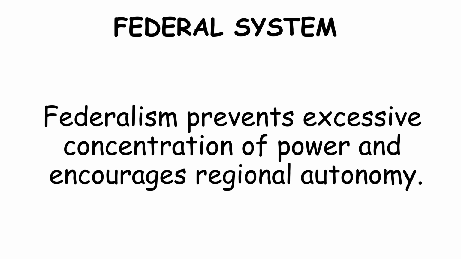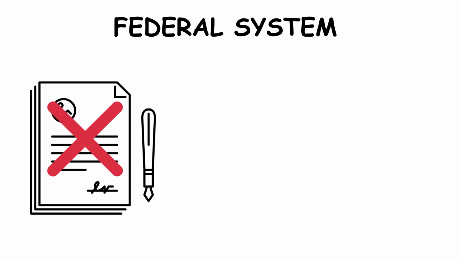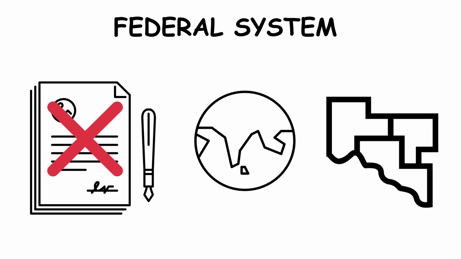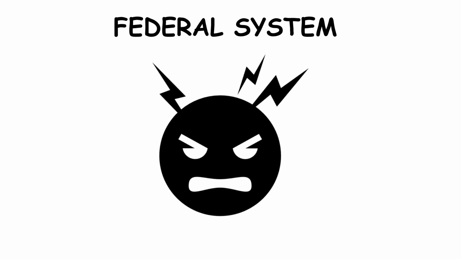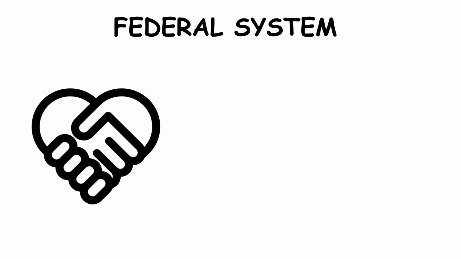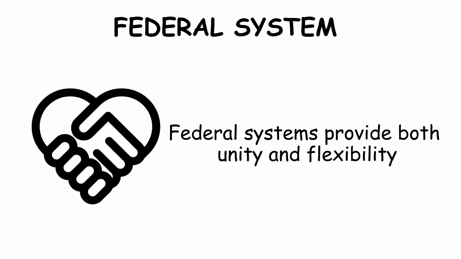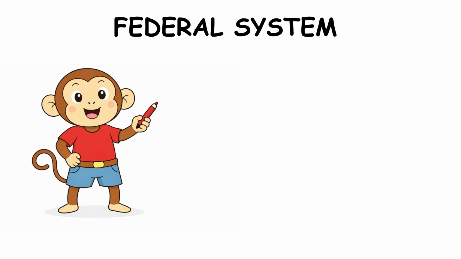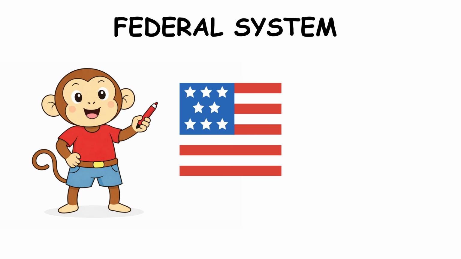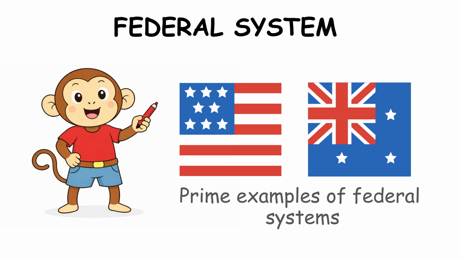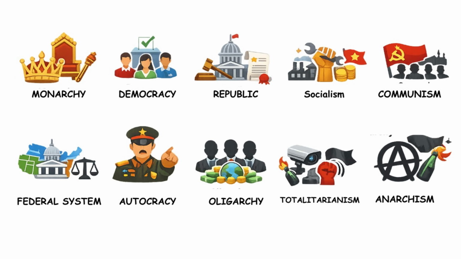Federalism prevents excessive concentration of power and encourages regional autonomy. However, disagreements between central and state governments can create political tension. When balanced well, federal systems provide both unity and flexibility. For example, the United States and Australia are prime examples of federal systems.